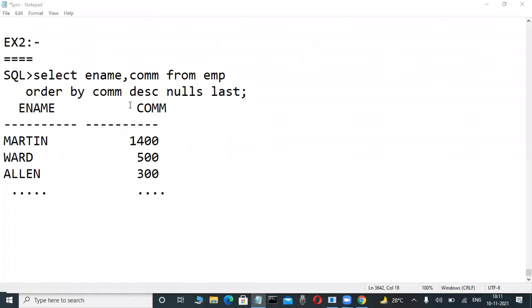Next. Completed the last concept only in the order by clause.